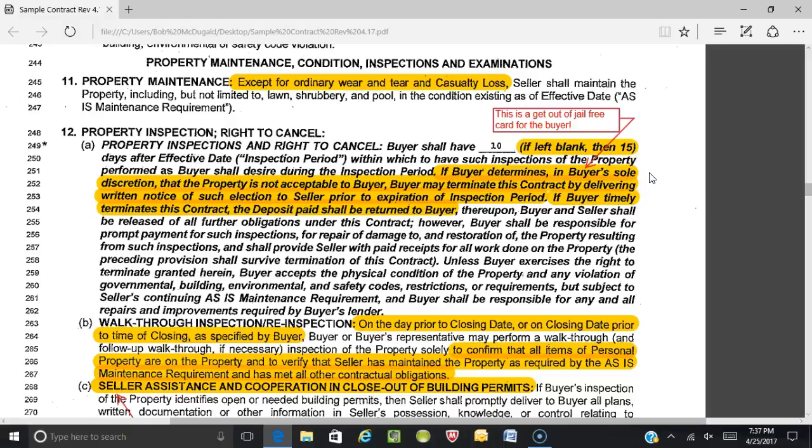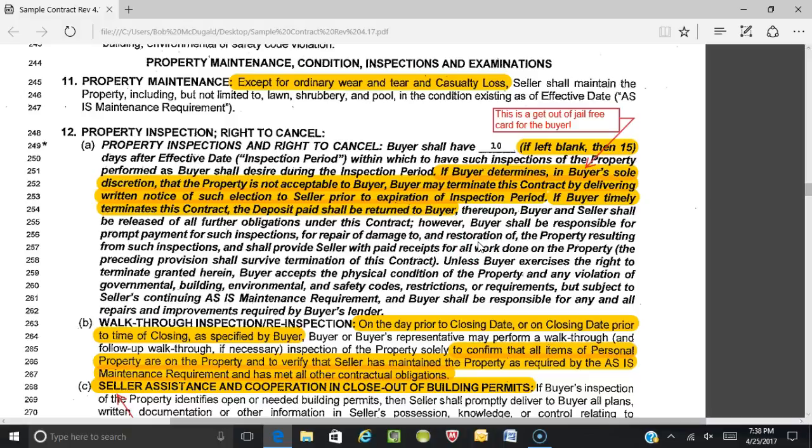Also note here, we've had this discussion with the FAR legal hotline. There is no requirement, there is no requirement that the inspection be actually done, right? It doesn't say here that it has to be inspected by a professional inspector and so on and so forth. It says clearly if the buyer determines in the buyer's sole discretion that the property is not acceptable to the buyer, then the buyer may terminate this contract as long as it's done within the inspection period.